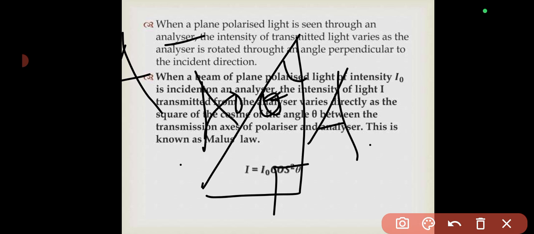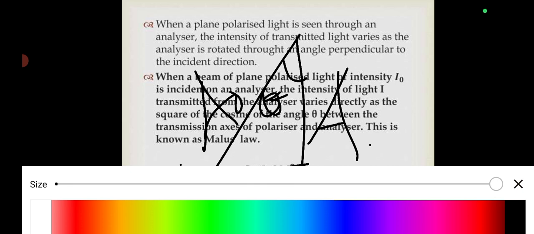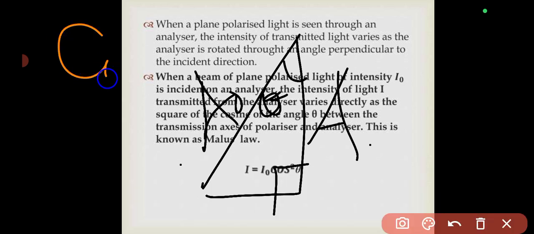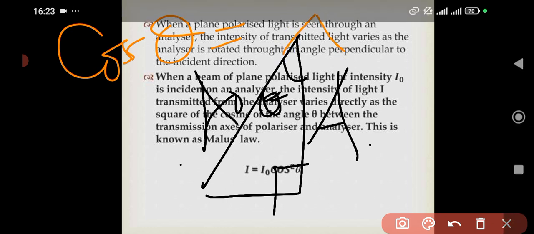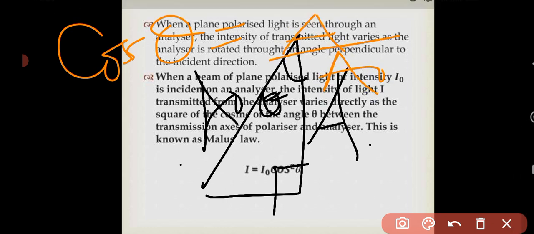So the relationship between those is cosine, isn't it? So it means that cos theta is going to be what? Adjacent, which is A, over hypotenuse, which is A sub naught.